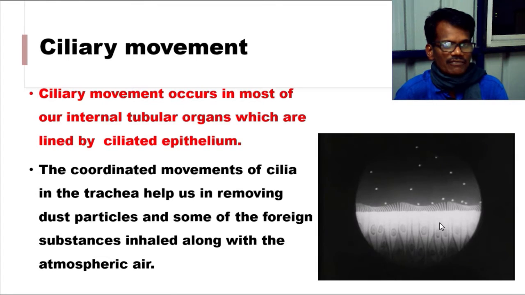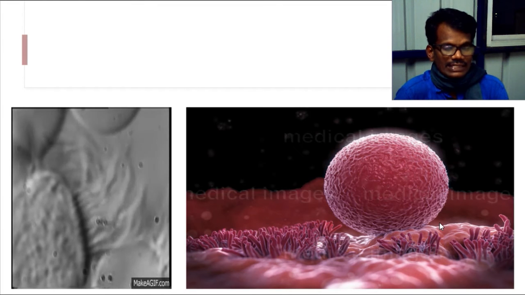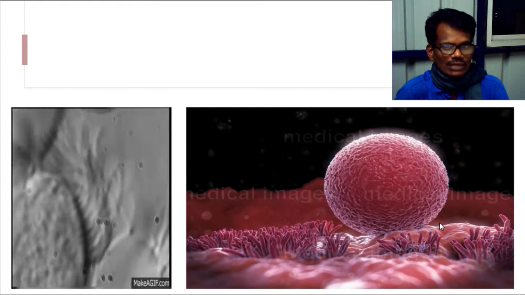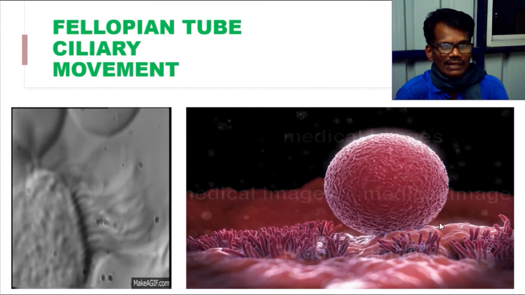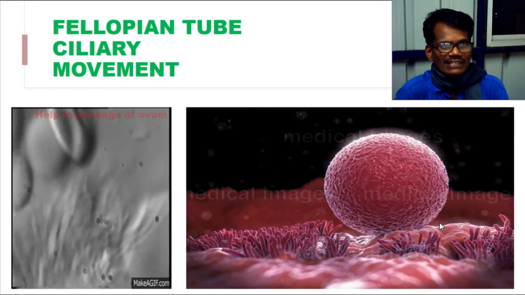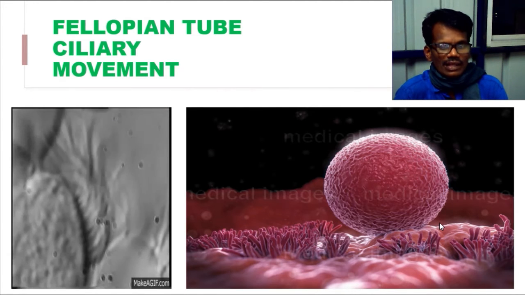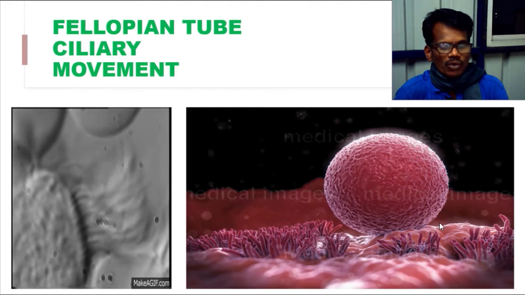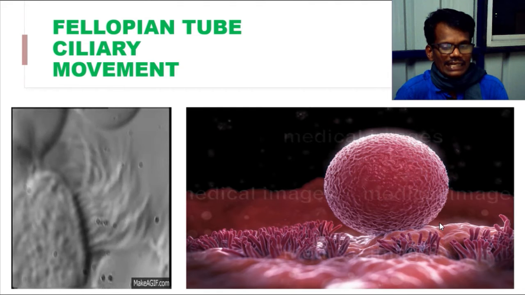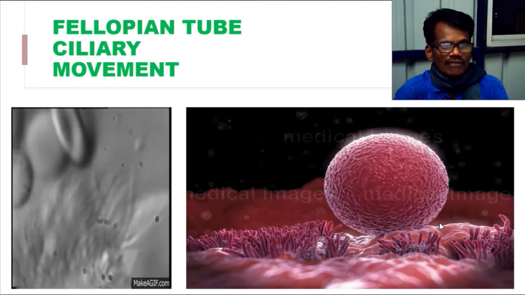Next we have to see the ciliary movement which is helpful in the female reproductive tract. We call it the fallopian tube. In the fallopian tube, they help in the passage of the ovum. So this passage of the ovum is processed by the cilia which are present in the fallopian tract.